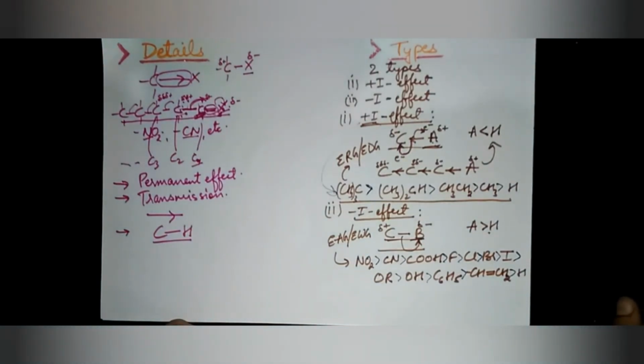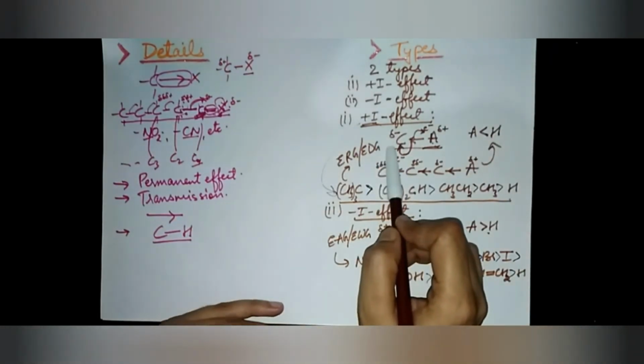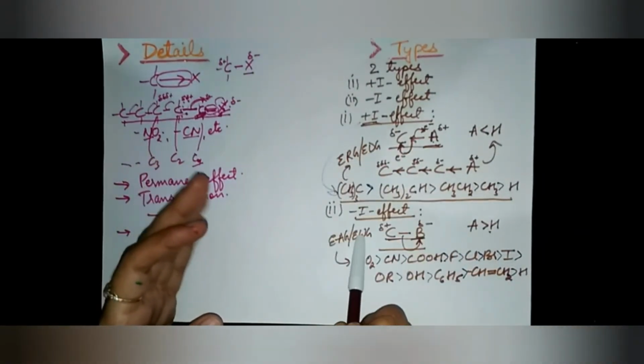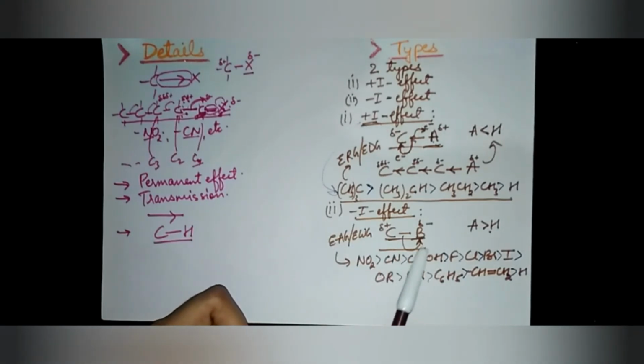So I've told you the first type is the inductive effect, that is plus I effect, which is shown by electron releasing or donating groups, and minus I effect is shown by electron withdrawing or electron attracting groups. So the minus I effect is referred to as electron attracting or electron withdrawing group.